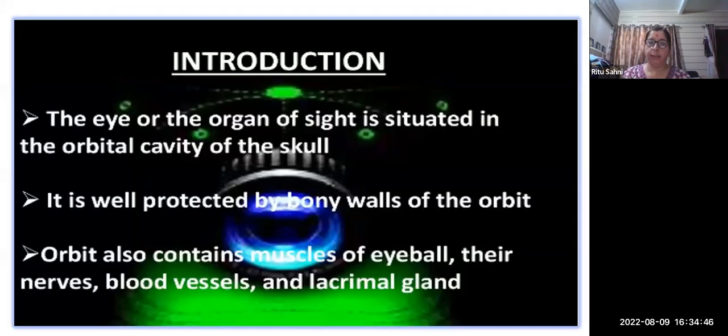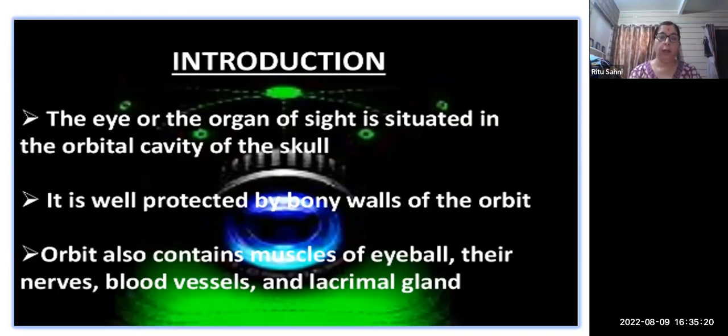So when we see the skull, we can easily understand there is an orbit, and we can see the placement of the eye. It is situated in the skull, so the articular part of the sutures plays a major role, where the frontal bone and the parietal bone all affect the working of the eye. The orbit gives bony walls for the protection of the eye.